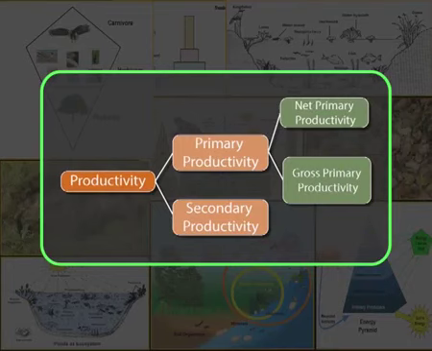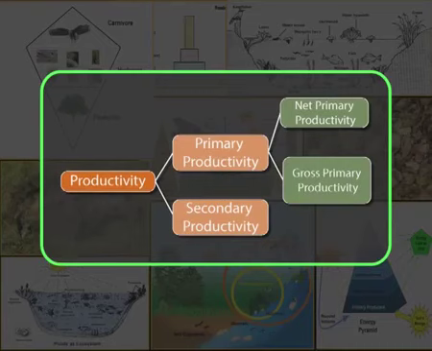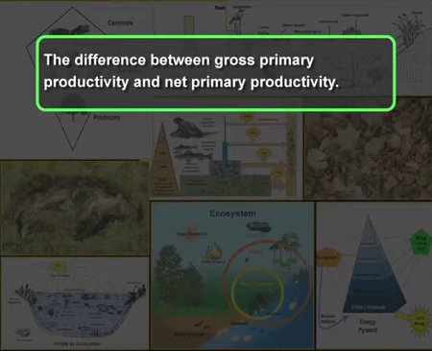Now, productivity can be of two types, primary productivity or secondary productivity. Again, primary productivity can be net primary productivity or gross primary productivity. Similarly, secondary productivity can be net secondary productivity or gross secondary productivity. Let us further study the difference between gross primary productivity and net primary productivity.